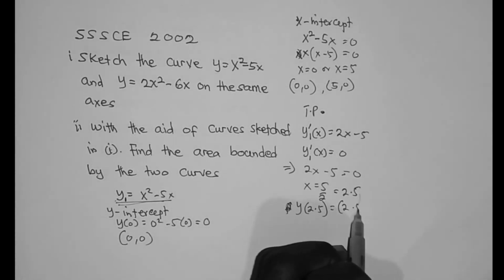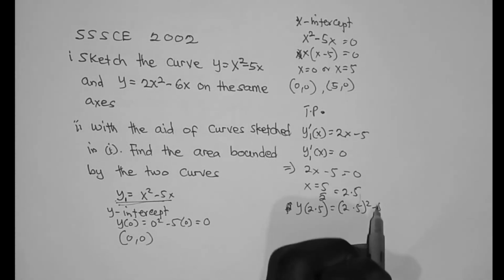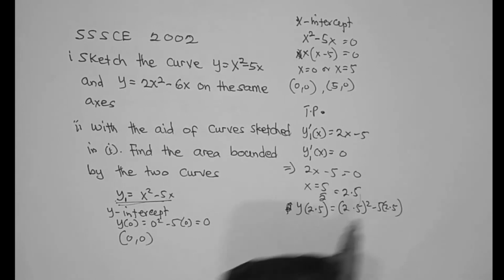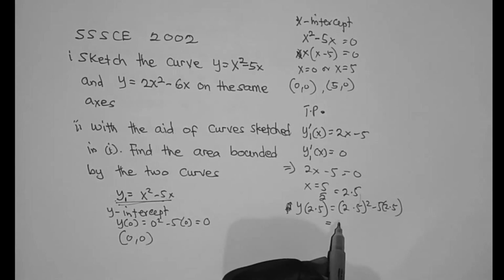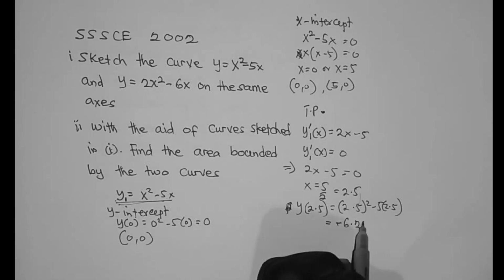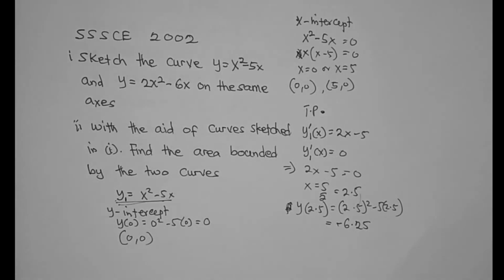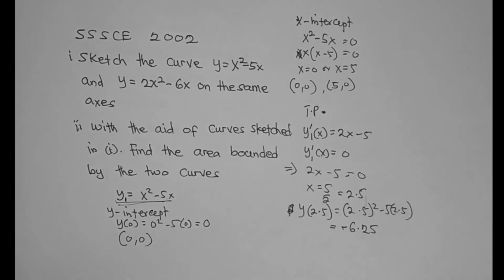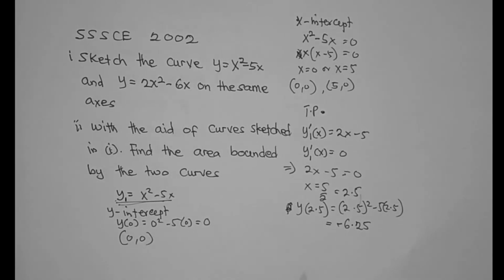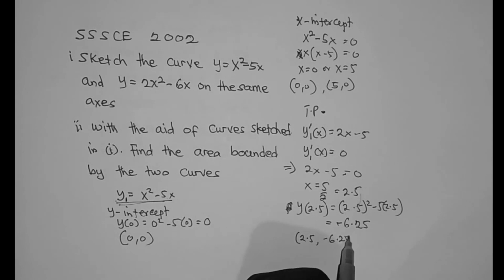This is 2.5 squared minus 5 times 2.5, and this is equal to minus 6.25. So we have the turning point as 2.5 and minus 6.25.